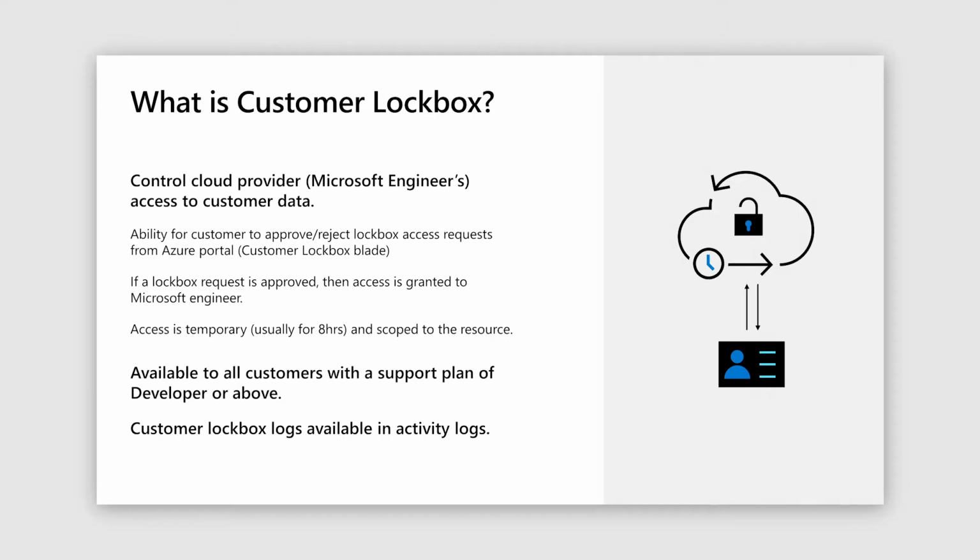The access that's granted when you approve the request is temporary in nature. It is typically valid for the next 8 hours. And after that period, the access is automatically removed. Customers who have a support plan of developer or above can sign up for this feature. When you look at the logs, customer Lockbox logs are available in activity logs that give you an audit trail of what happened: when the request was created, who from the customer side approved the request, when the access was granted, and when the access was removed.